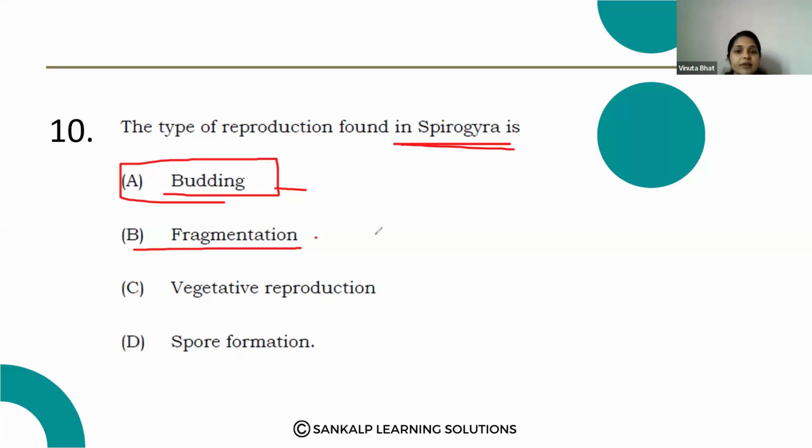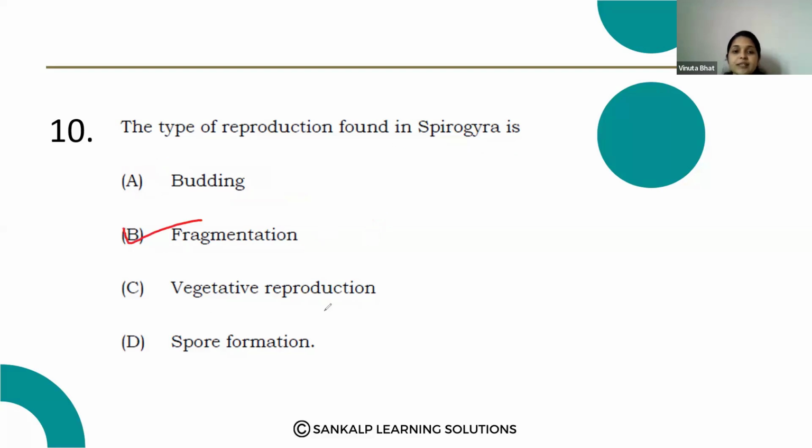Fragmentation, yes, that type of reproduction we can see in Spirogyra. Vegetative reproduction we can see in some plants, and spore formation is in Rhizopus. The correct answer is fragmentation.